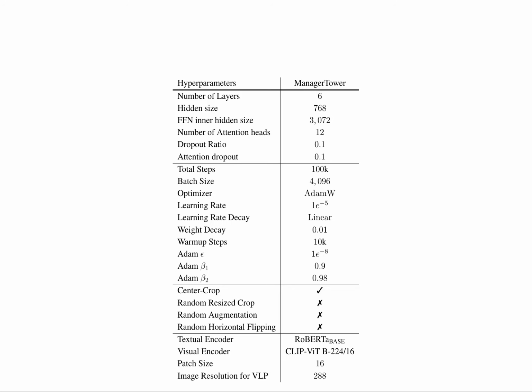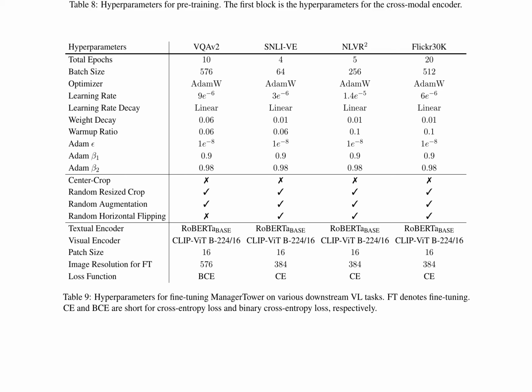Center crop augmentation is enabled, while random resized crop, random augmentation, and random horizontal flipping are disabled. The textual encoder is based on RoBERTa base, and the visual encoder is CLIP ViT-B 224/16 with a patch size of 16. The image resolution for visual language pre-training is set to 288.